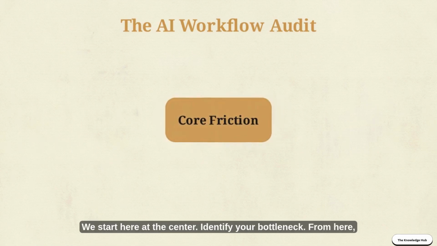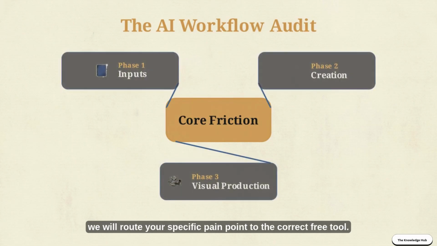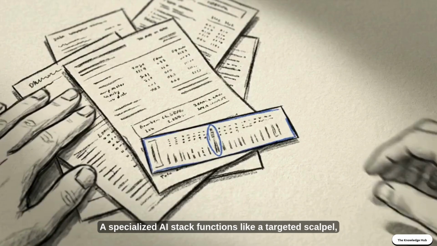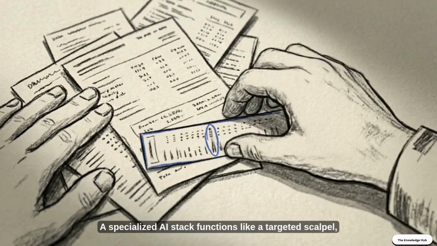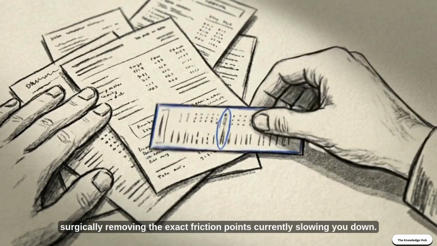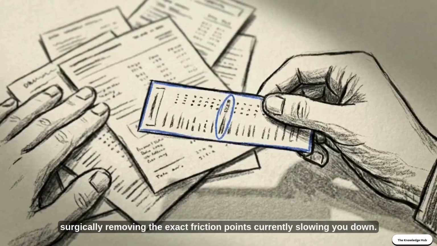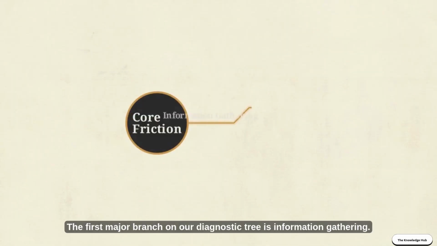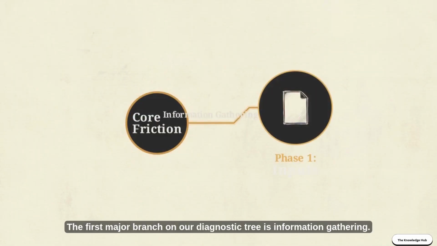We start here at the center. Identify your bottleneck. From here, we will route your specific pain point to the correct free tool. A specialized AI stack functions like a targeted scalpel, surgically removing the exact friction points currently slowing you down. The first major branch on our diagnostic tree is information gathering.